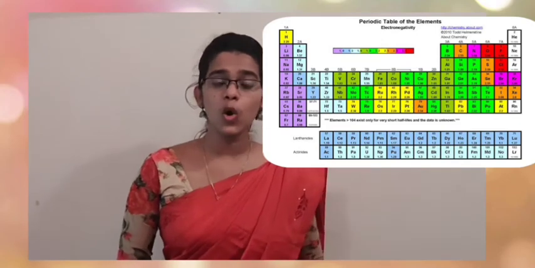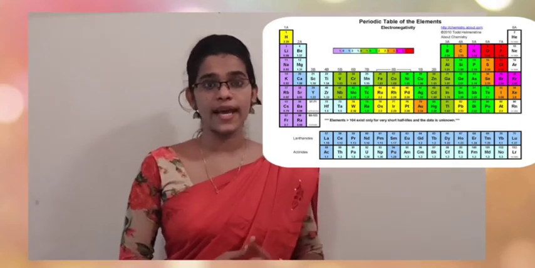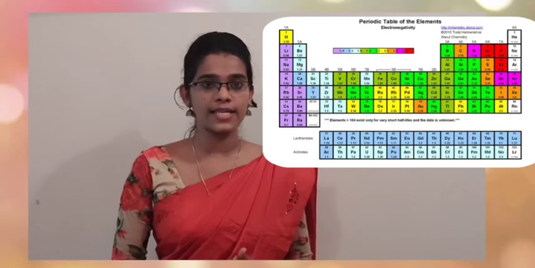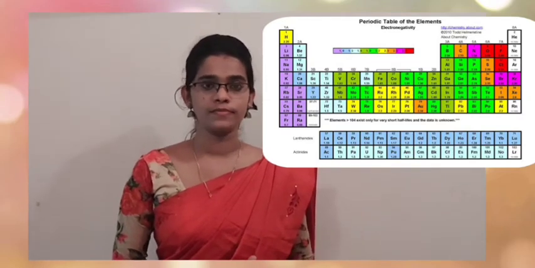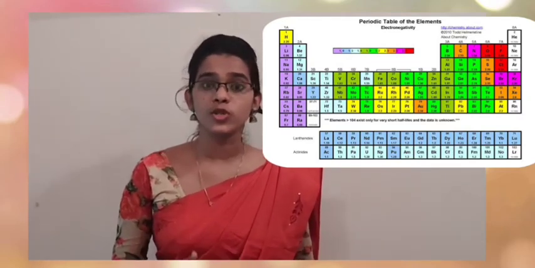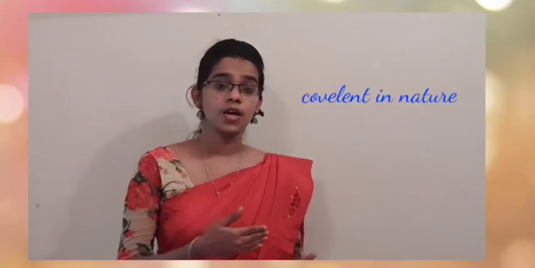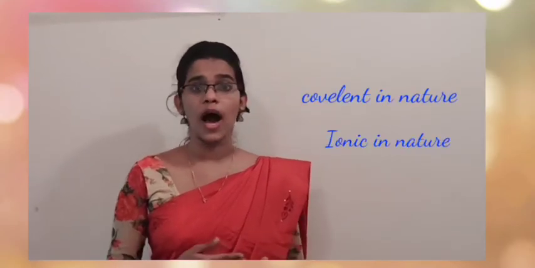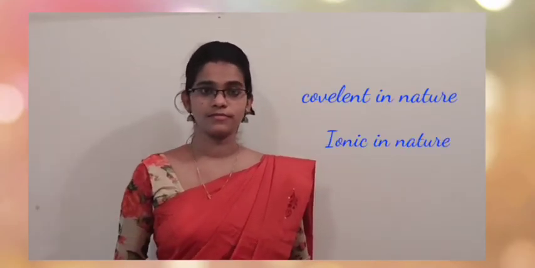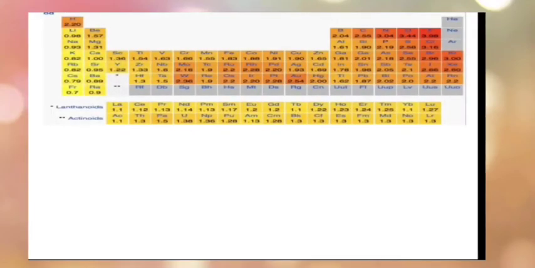Now we are going to compare the electronegativity of different atoms in a molecule, and we are going to state if it is covalent in nature or ionic in nature. Let's compare. You can see the electronegativity scale. With the help of this scale, we are going to calculate the difference in electronegativity of the compound.